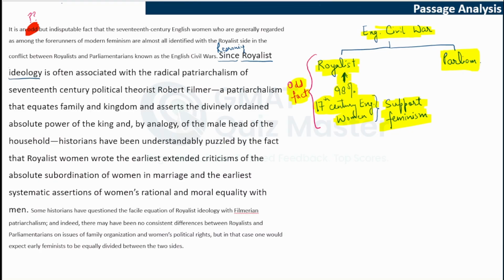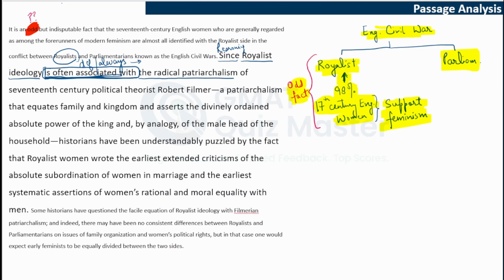Royalist ideology. So the ideology followed by this royalist side is often associated with... So now we are saying that it is often associated with something. We are not saying that it is definitely or always associated with this. It is often linked with something. And this is important because when we are making a claim that it is definitely related to something, that gives you a different understanding. However, that certainty is not here. It is said that it is often associated with. So it is very frequently linked to something else. It may not always be true, right? So that scope is clear with the use of "often associated with."